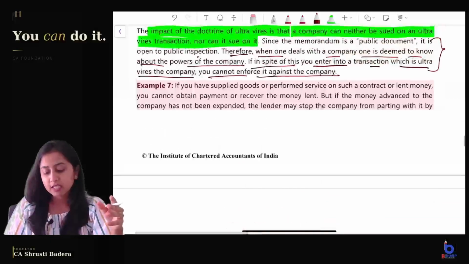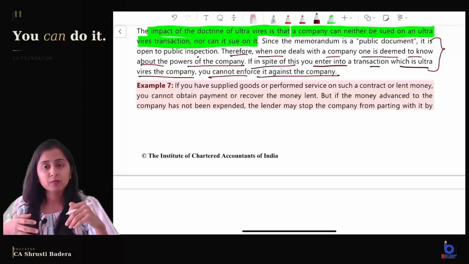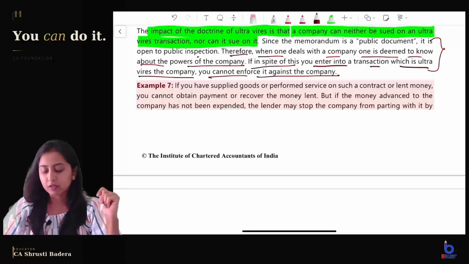Say, for example, what example is given here? The same one which I gave. You purchase laptops from a company, but the object clause of the company states that the company is made for the business of construction, right? So you cannot purchase laptops from such a company because it is outside the powers of the company to do so. This is an ultra vires transaction. You also cannot sue the company if the company fails to provide the laptop, and the company also cannot sue you if you fail to provide the money for the order you have given to the company, right?